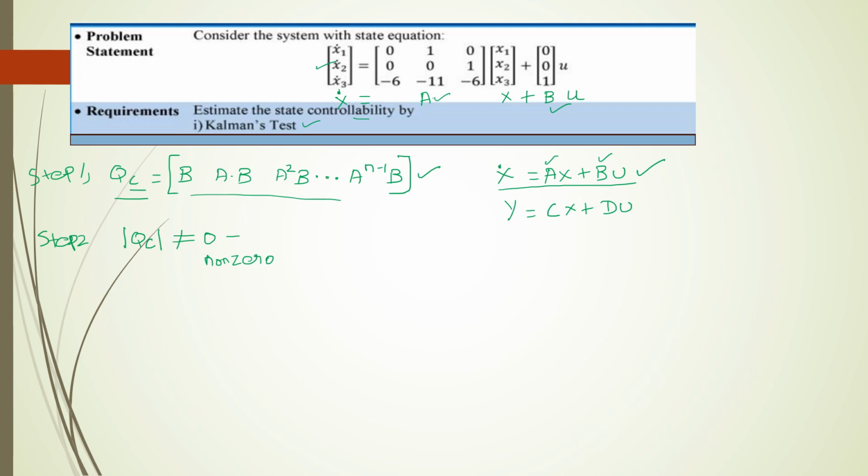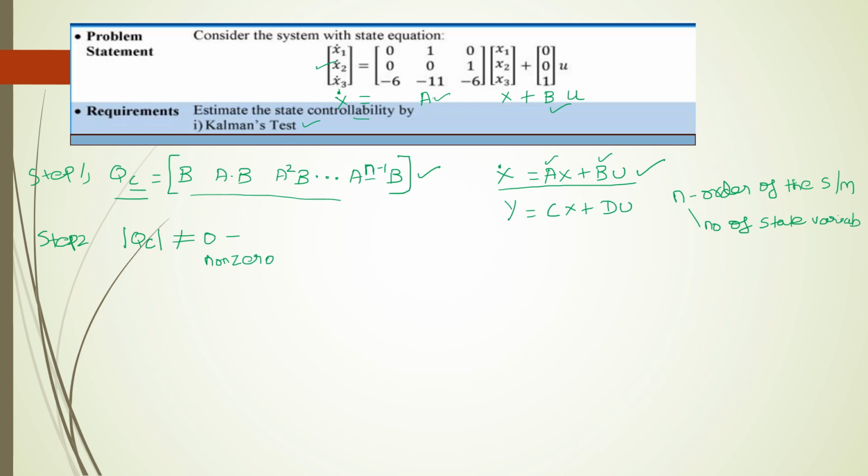Now what we need to do is find what n is here. First we have taken A and B, and now our procedure is to find n. So n is nothing but the order of the system, or we can say the number of state variables.